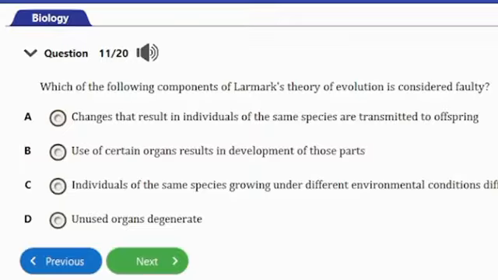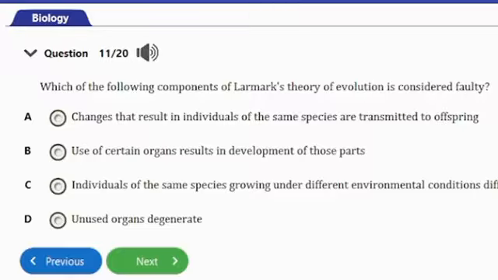C, individuals of the same species growing under different environmental conditions differ from each other. D, unused organs degenerate. So guys, the answer to this question is option B here. Use of certain organs results in development of those parts. Alright, so guys, that's it for that question.